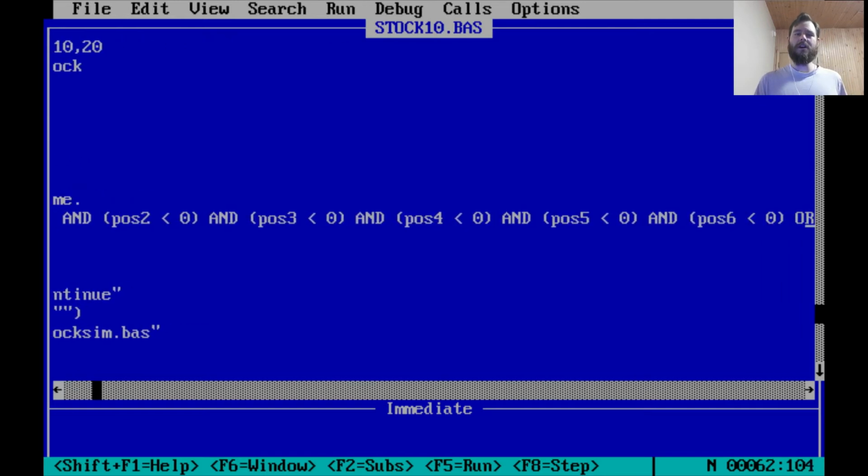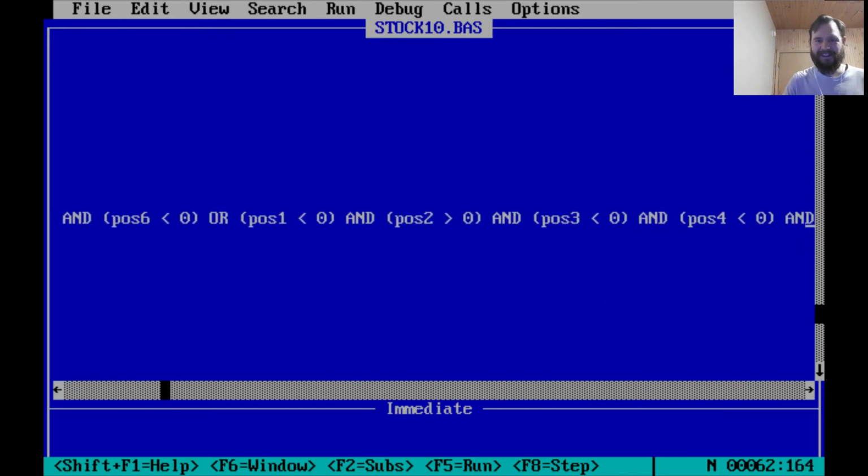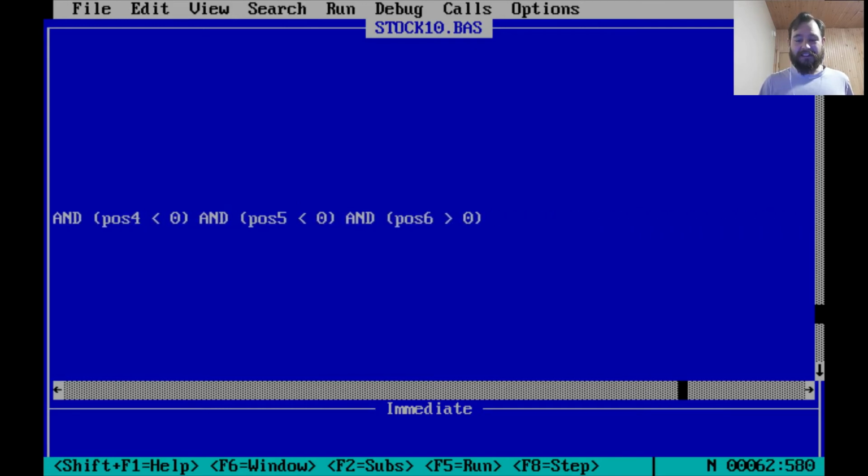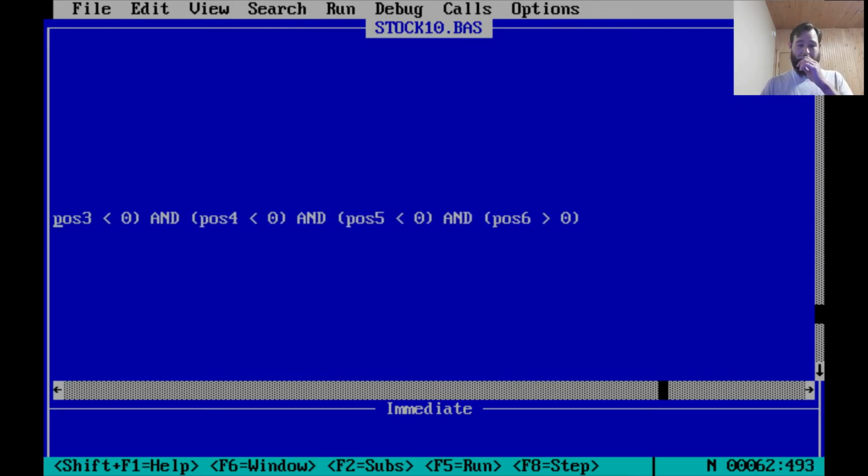Or the third stock was greater than 0 and everything else was less than 0. Or the fourth stock was greater than 0 and everything else was less than 0, and so on. Clearly, I didn't know what I was doing, and this was the first way to pop into my head. I actually explicitly checked everything.